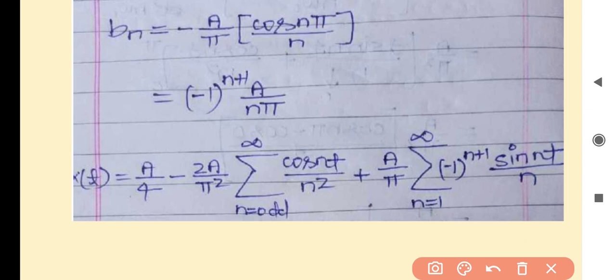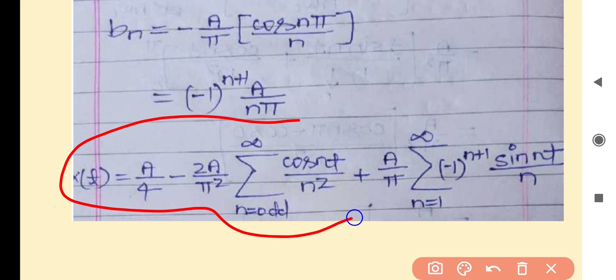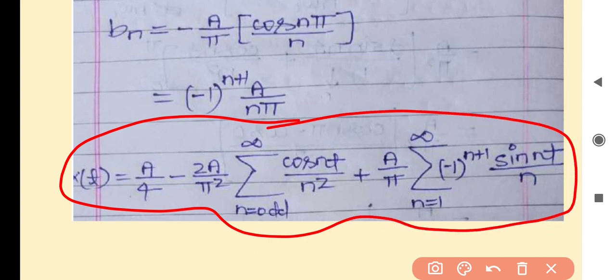So in this way we can calculate the values of coefficients of a Fourier series like a naught, an and bn, and we will put in this equation, we will find the corresponding representation of a signal x(t) in the form of sine and cosine waves.